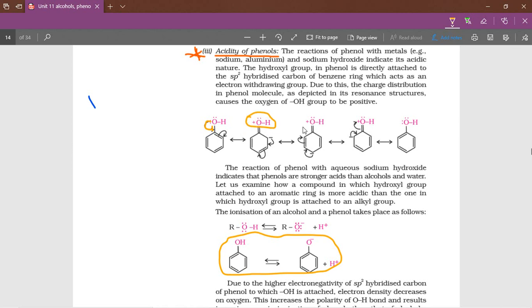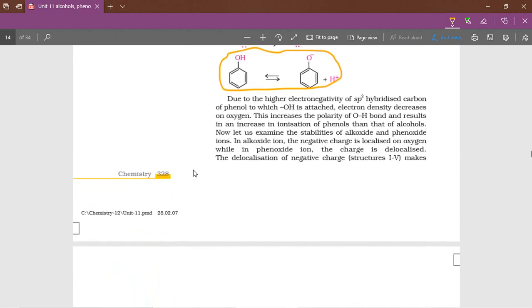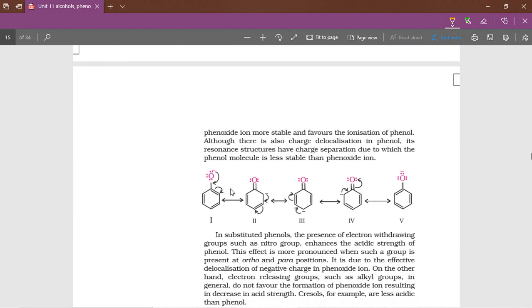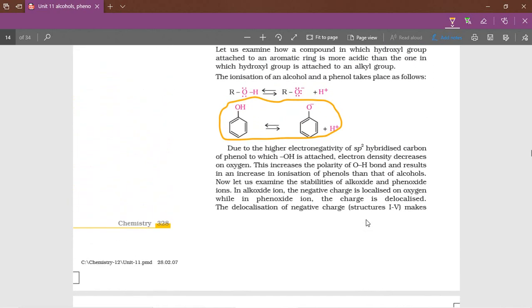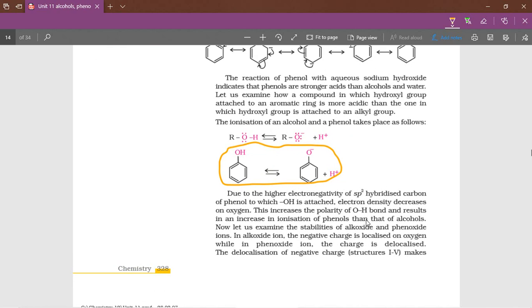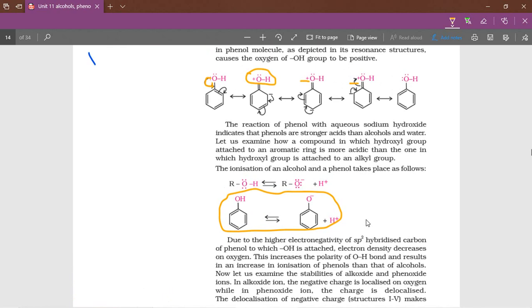See here, positive charge, positive charge. In the case of phenoxide ion, resonance structures are there too, but there is no positive charge in these resonance structures, even in the third and fourth. The number of resonance structures is the same, but in phenol the oxygen gets a positive charge, while in phenoxide ion the oxygen does not get any charge, it is neutral.